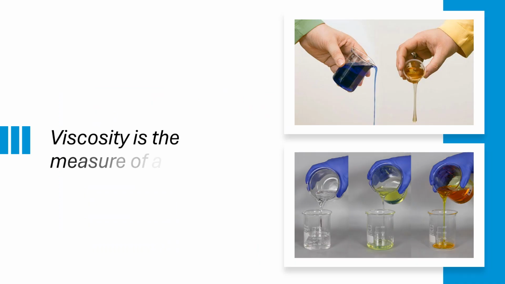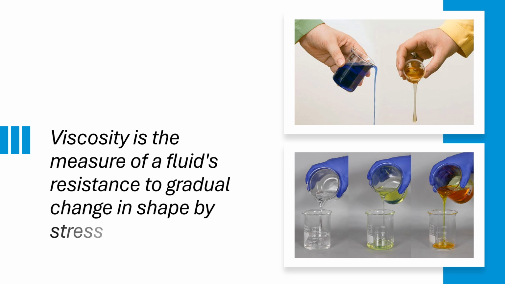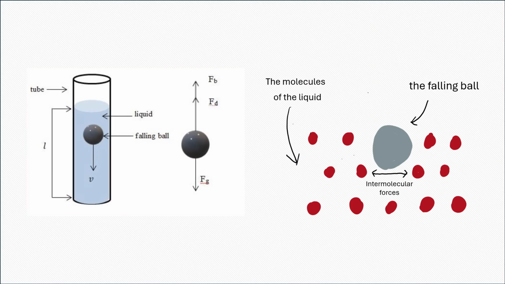Viscosity is the measure of a fluid's resistance to gradual change in shape by stress. In the observation, before a falling ball reaches its terminal velocity, gravity is equal to buoyancy and drag forces. This drag arises from liquid molecules reorganizing around the ball's surface. Strong intermolecular forces resist reorganization, increasing time and reducing terminal velocity. Weak forces allow for an easier flow, decreasing time and increasing terminal velocity.